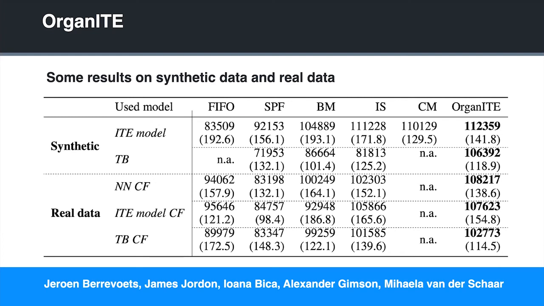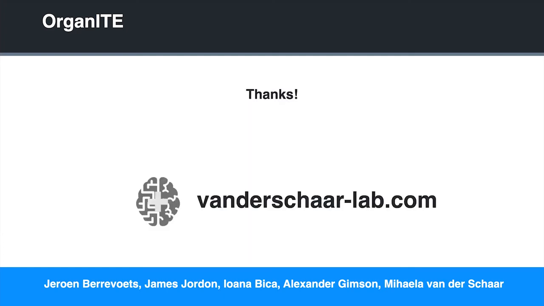A best match, so with respect to the life years gained given the organ. Incremental survival, which is comparable to UKELD in the UK. Confident match, which is something that was presented by this lab also a few years ago, and then OrganiTE, of course. So thank you very much.